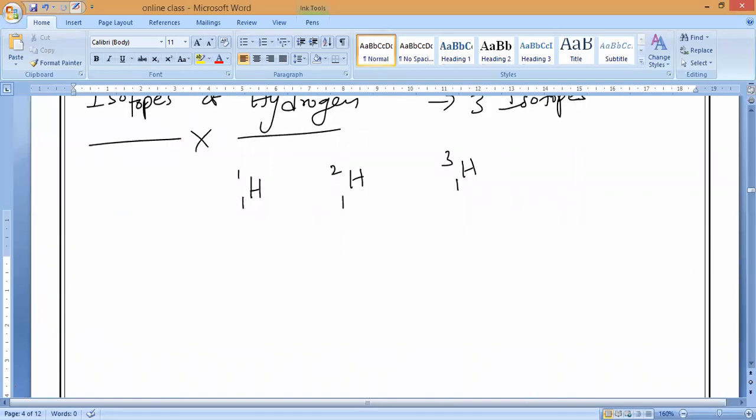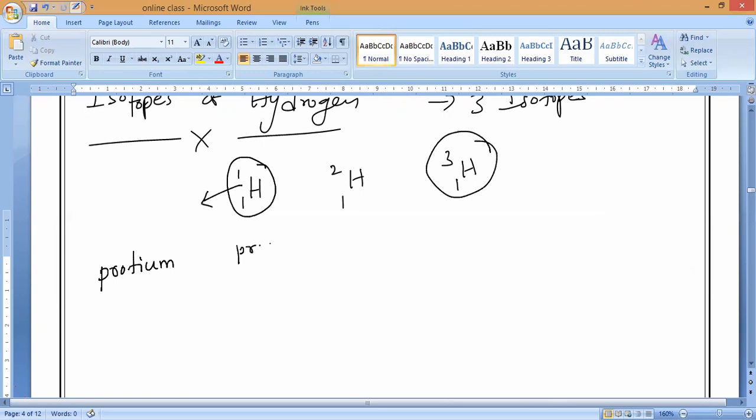Now the first one we call protium, a simple hydrogen, or a light hydrogen, with less weight. Compare it with heavy hydrogen; this one is called light hydrogen. So this is what we call protium.